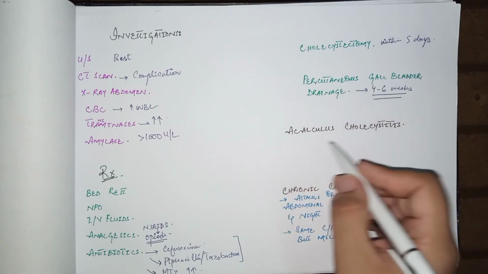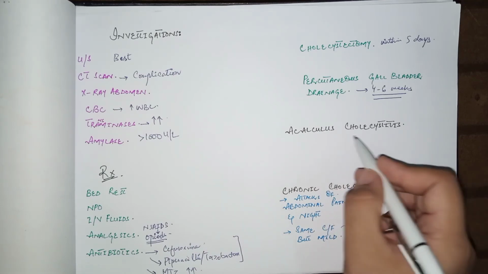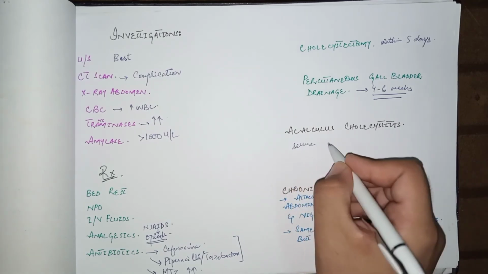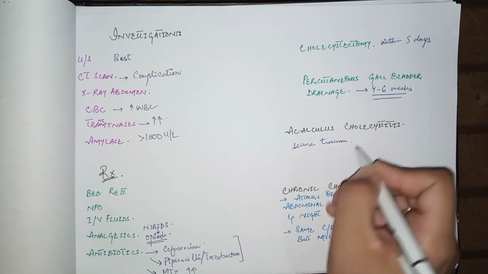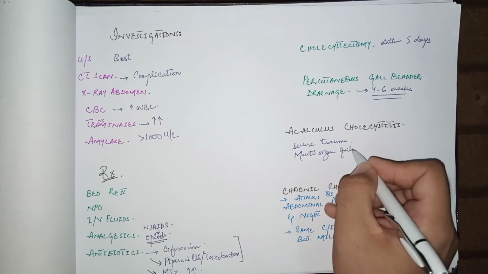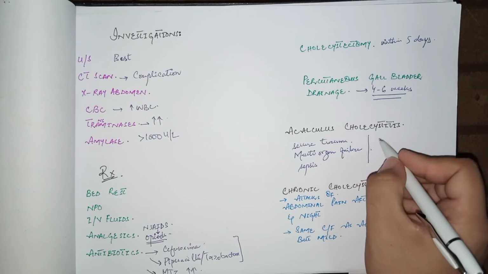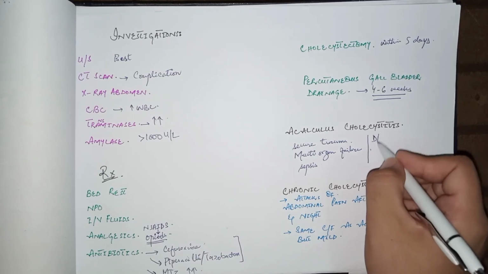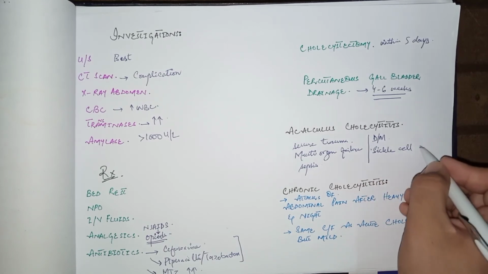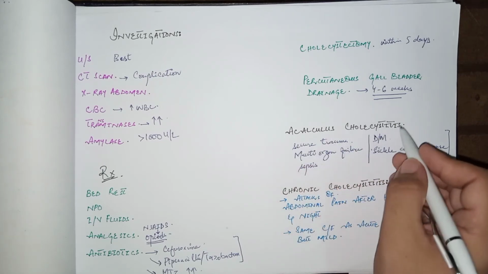A few words about acalculous cholecystitis. There is no stone in this case, but there is inflammation in the gallbladder. Some reasons are severe trauma, multi-organ failure, sepsis, or severe inflammation or infections in the body. And in the ICU setting, if the patient has diabetes mellitus, or sickle cell disease, these two diseases are associated with acalculous cholecystitis.